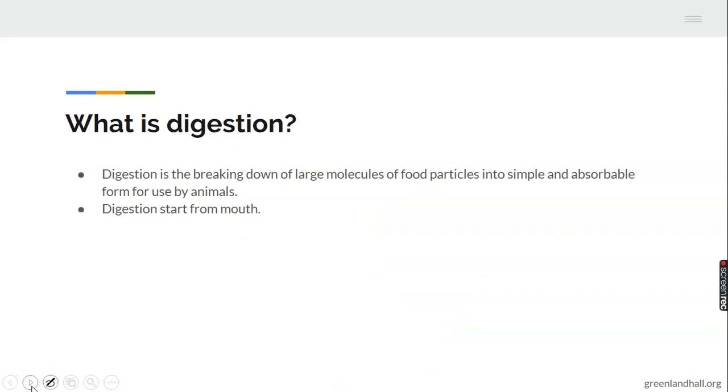What is digestion? Digestion is the breaking down, and you can see the keyword, the breaking down of large molecules of food particles into simple and absorbable form for use by animals. Not only simple, but also able to be absorbed by the bloodstream. That is what is termed digestion.